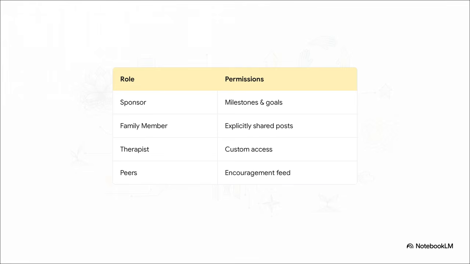Just like you modularly layer your recovery tools, you can modularly grant access to the professionals and peers walking with you. You might give a sponsor permission to view your accountability goals, while simultaneously granting a therapist access to specific clinical logs and letting a family member only see public milestones. You have complete, granular control to deepen those crucial relationships safely and securely.